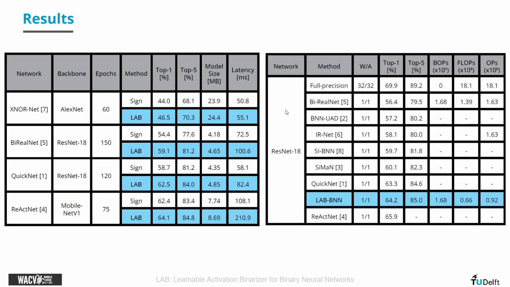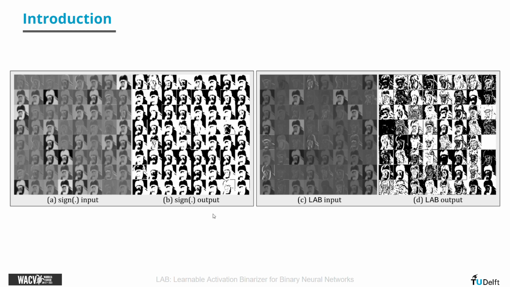We also compare ourselves against the state of the art, and we see that LAB-BNN is competitive in both top 1 and top 5 accuracy, and we also compare the number of operations as well as the latency on a real edge device. To give you an understanding of what LAB actually does, we have sign input, LAB input, sign output, LAB output,